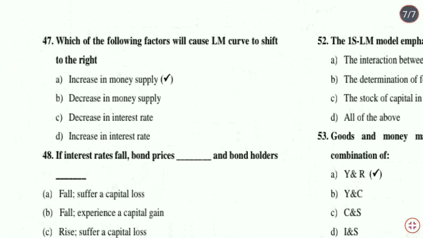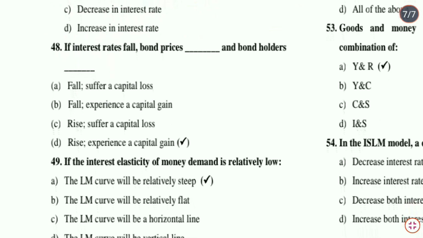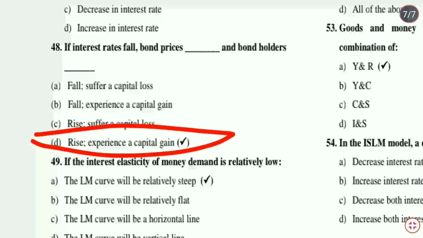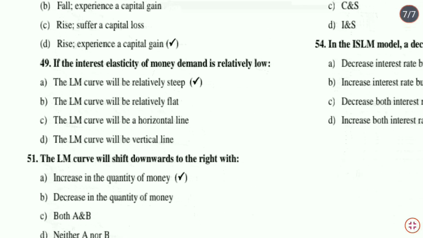Next question. Which of the following factors will cause LM curve to shift to the right? That is increase in money supply. Option A is the correct answer. If interest rate falls, bond prices dash and bondholders dash. Option D, that is rise and experience a capital gain. अगर इंटरेस्ट रेट कम हो जाता है तो बॉन्ड प्राइसेस इंक्रीज होंगे, उससे बॉन्ड होल्डर्स का क्या होगा, कैपिटल गेन होगा.